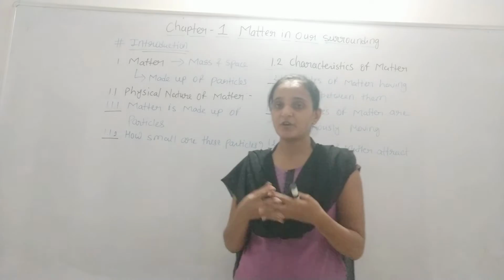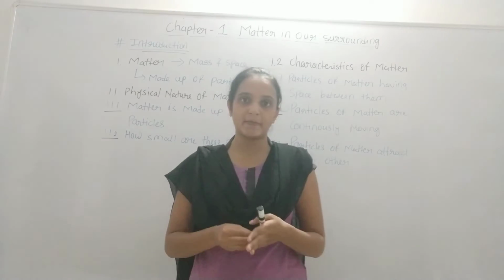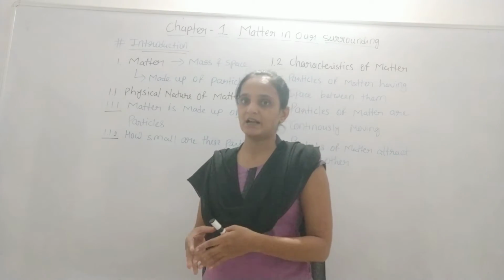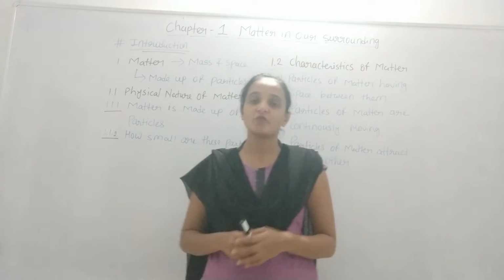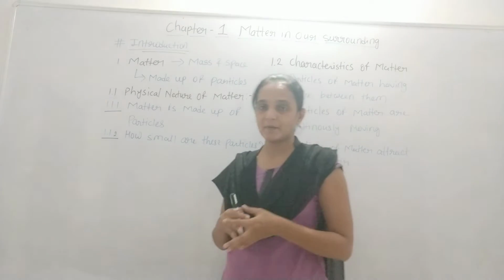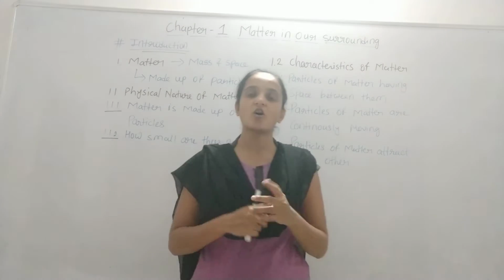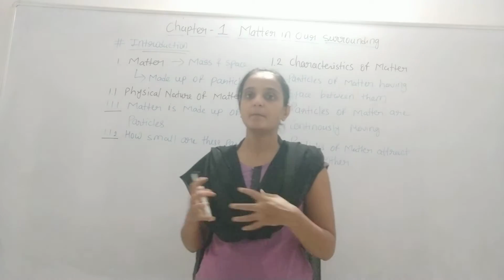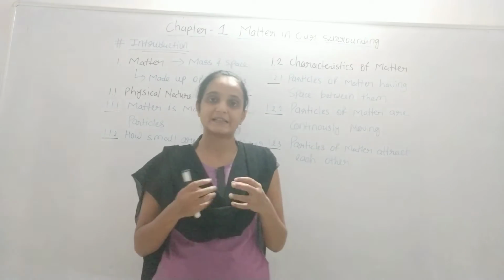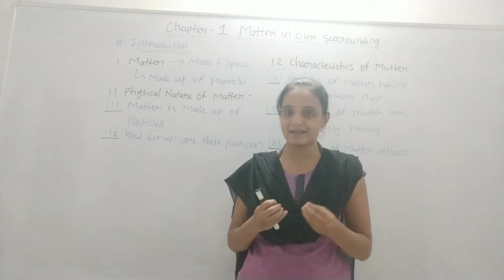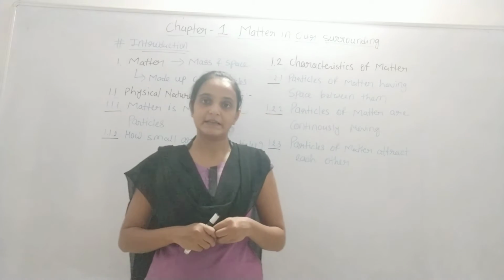Now in that water, if we add potassium permanganate, which is a chemical having a purple color, the color of the water will become purple because the potassium permanganate particles are purple in color.